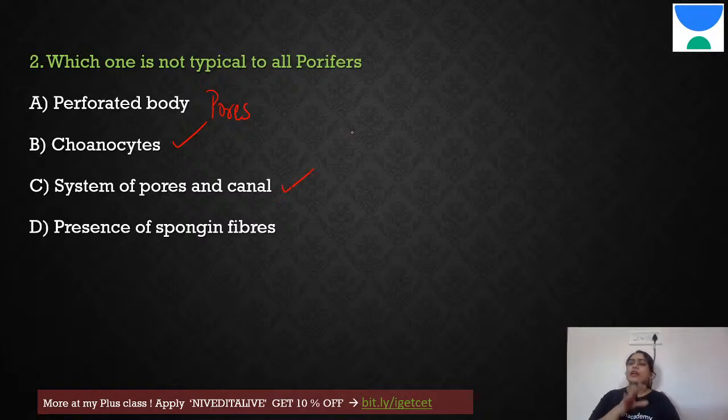Like I said, here again canal systems vary. We have Sycon type, Ascon type, Leucon type. There are many types. These are three main types. Okay, but we are not going to go there. But this statement, you see, it says presence of spongin fibers. It is true, but do all of them have spongin fibers? No. Some of them can also have spicules, right? Therefore, presence of spongin fiber is not typical. Typical can also be spicules. So if it was written both spongin or spicules, it would be correct.